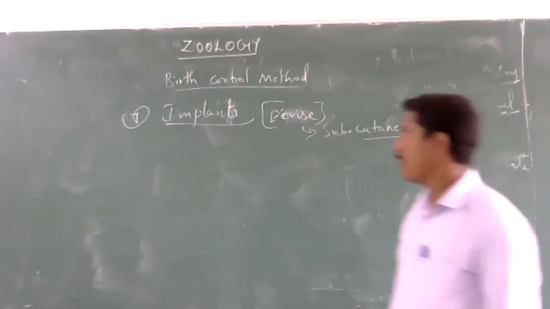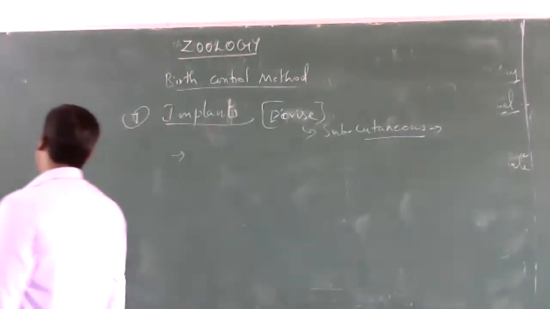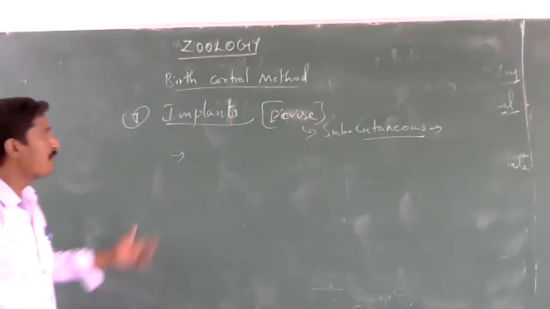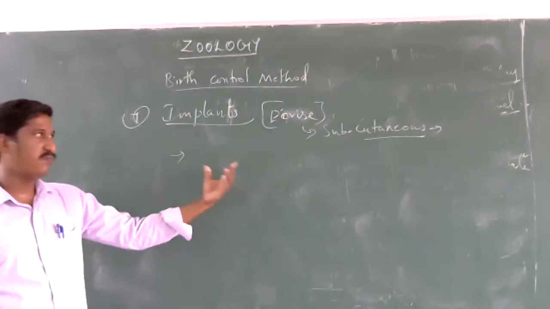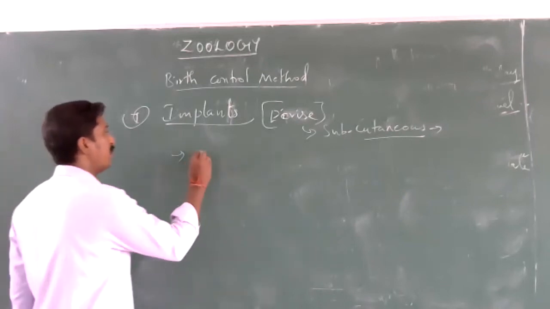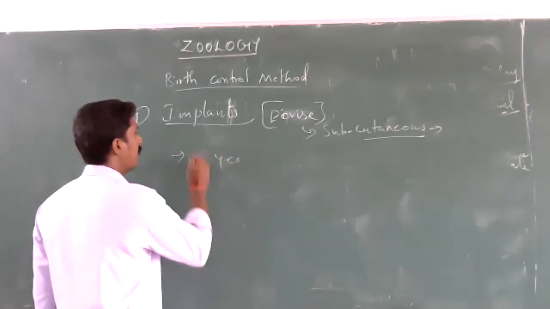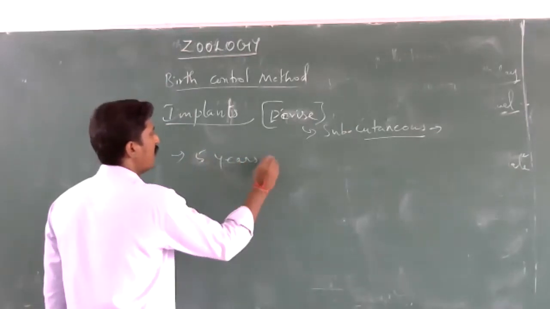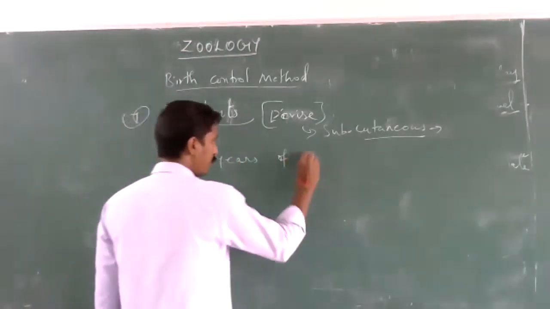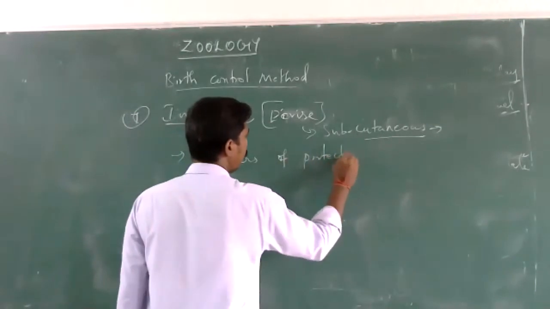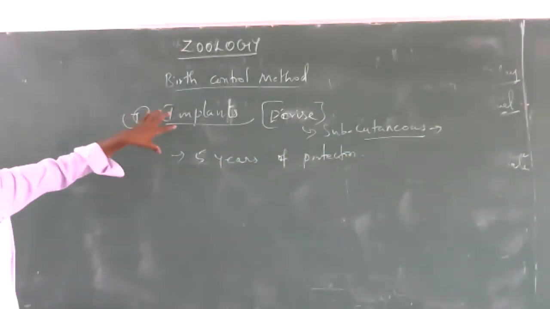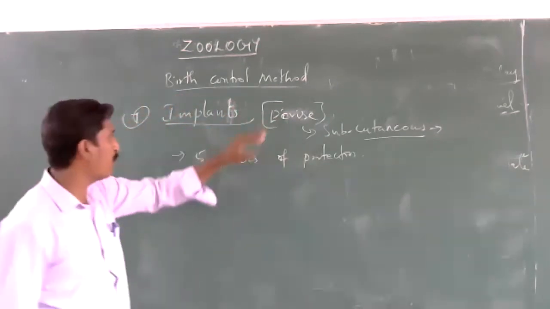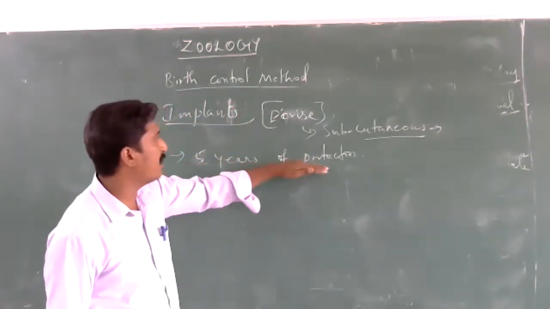Implants give protection of long duration, nearly 5 years or 3 years. For example, it is a device that provides 5-year protection against pregnancy.